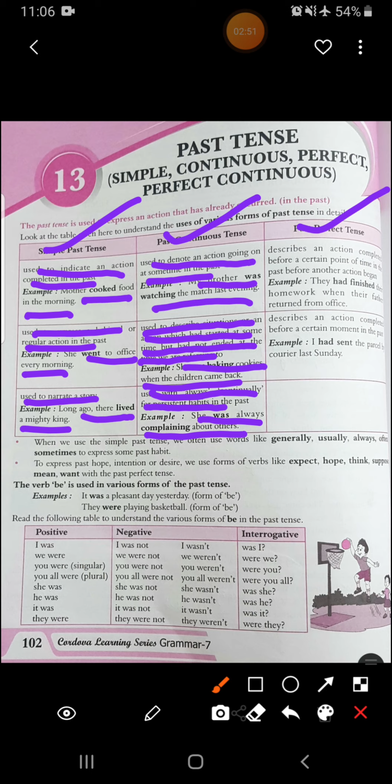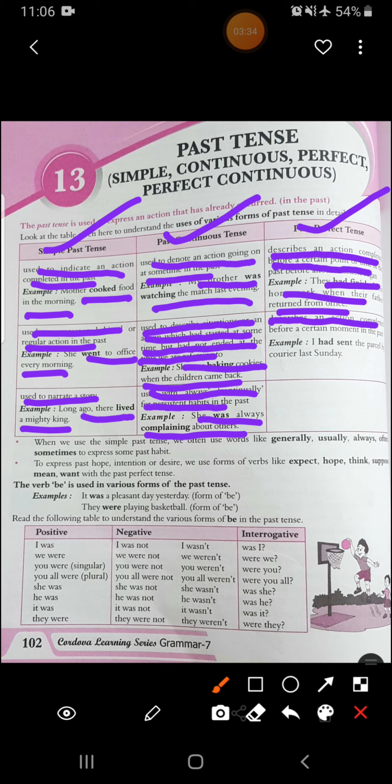Now past perfect tense. It describes an action completed before a certain point of time in the past, before another action began. Like they had finished their homework when their father returned from office. Means that action has completed at some point before another action began. So what was the action that they have completed? They have completed their homework. And what is the other action that began? That their father returned from office. So it's showing that they have already completed one action before another action began in the past.